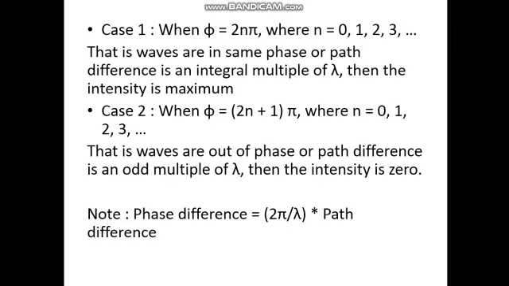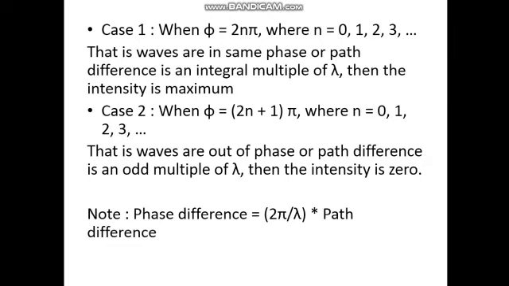That is, when the waves are in the same phase, or the path difference is an integral multiple of lambda, then the intensity is maximum. You know that phase difference is equal to 2 pi by lambda into path difference. That is, if phi is equal to 2n pi, or path difference is equal to n lambda, then the intensity is maximum.